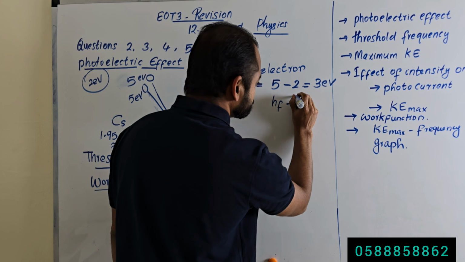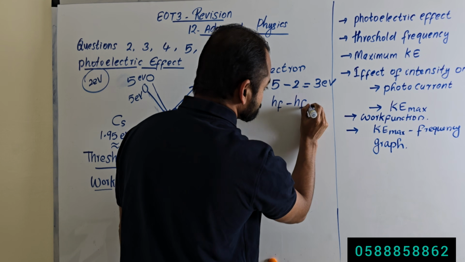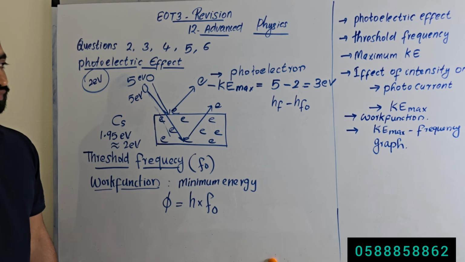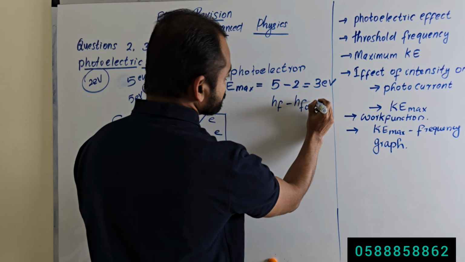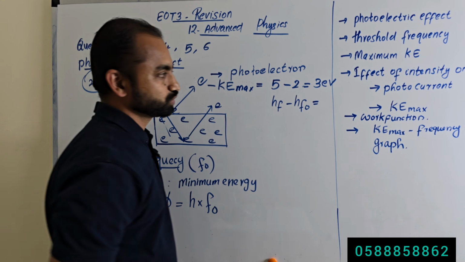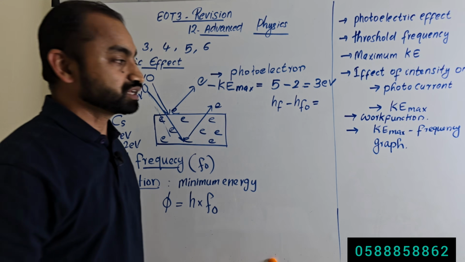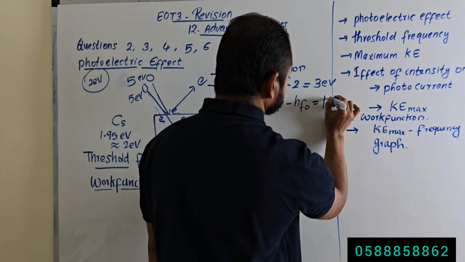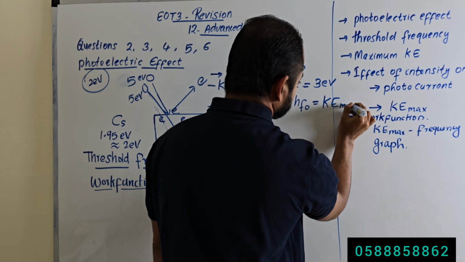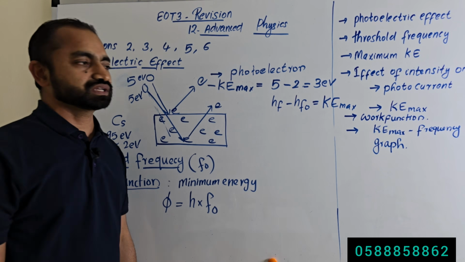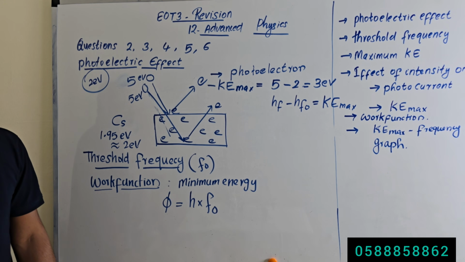That minimum energy we will write as h times threshold frequency, hf0. That is equal to 3 electron volt. What is 3 electron volt? The maximum kinetic energy of the emitted electron, Ke max.